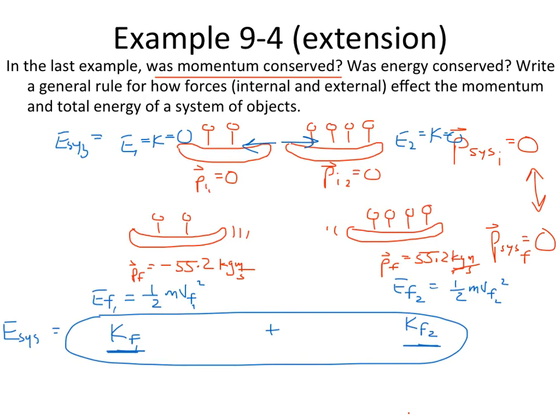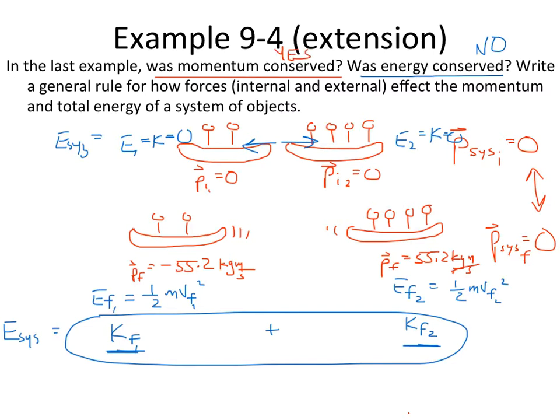So the guy from the one canoe pushing did work on the other canoe to give both canoes a little bit of energy, a little bit of kinetic energy. But energy was not conserved because he put work into the system. So that's why the final total energy is greater than the initial energy. So no, energy was not conserved. No right there, but momentum definitely was conserved.